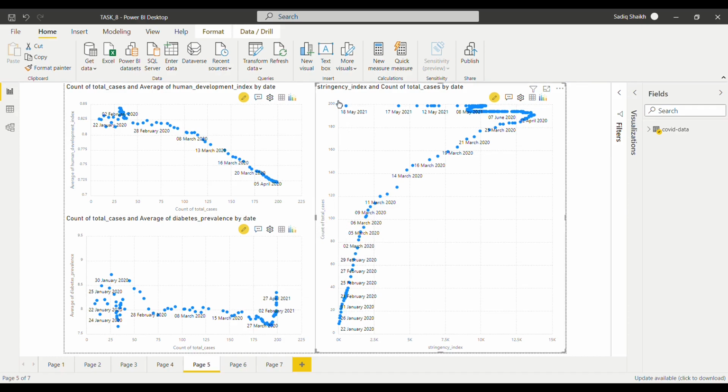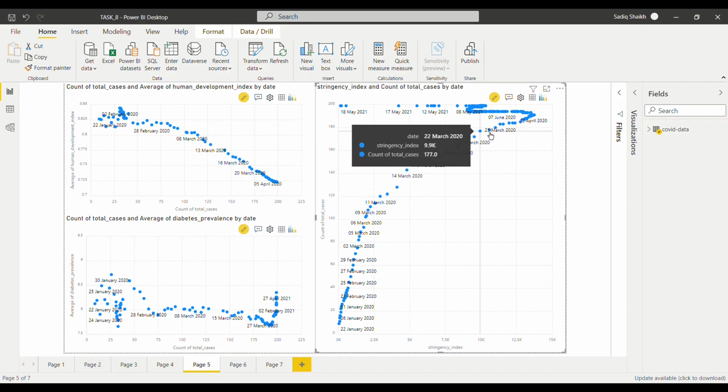Moving to the stringency index, which covers the halting of travel, schools going online, and all of these things. Initially we can see that as the total cases increase, the stringency rate also increases, which covers work from home and all those values contained in the stringency index.